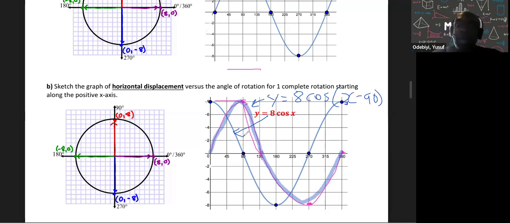But then that also looks like y equals 8 sine x, right? It's the same. This and this, they're the same, right? So since they're the same, therefore, they're equivalent, okay?